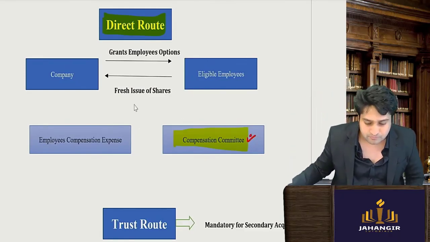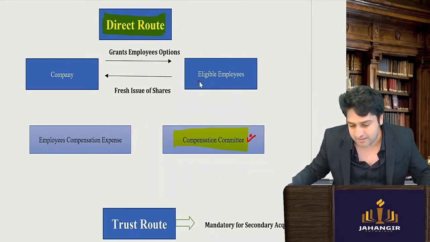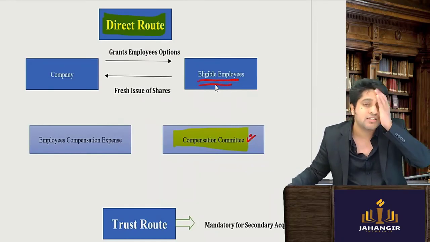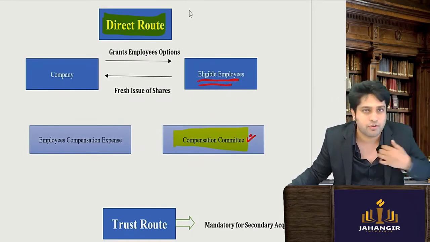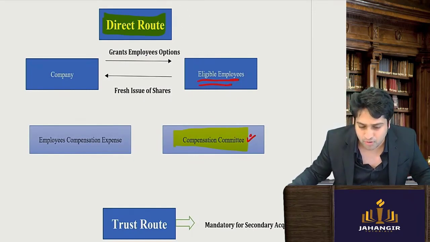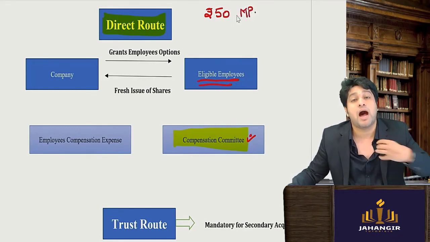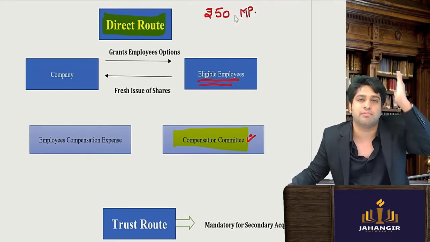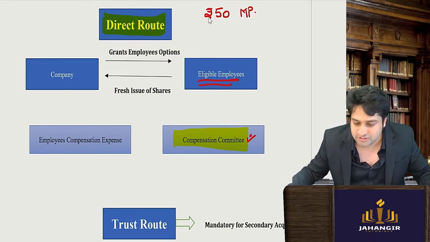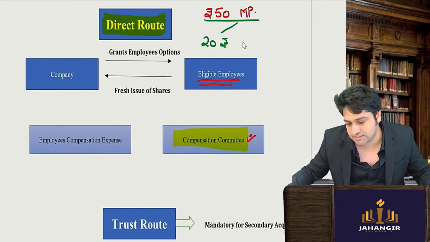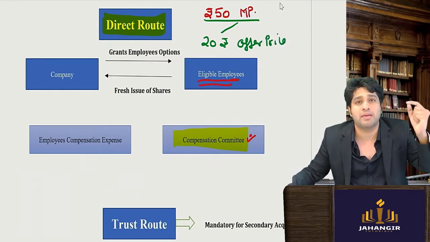Second, once we find and come to know that you are the eligible employee, we'll go and tell the employee. For example, I am the owner, I will go and tell the employee that listen, in the company, the market price of the share is 50 rupees. I am giving you, because you are an employee, these shares for 20 rupees only. So this is the offer price. Tell me, will the employee be happy or sad?